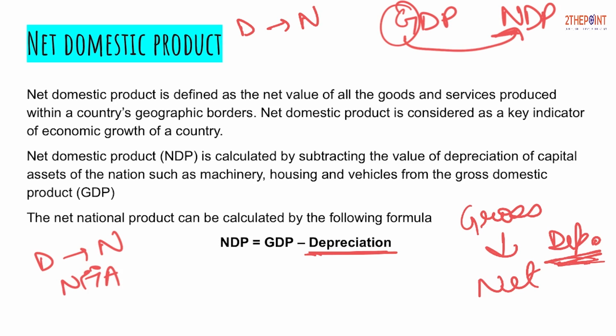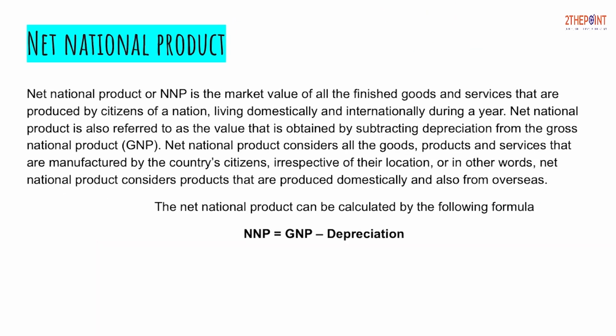Whenever we reduce depreciation from GDP, what do we get? NDP. Moving on to the next, which talks about what is net national product. In the previous slide, what we calculated? NDP. How did we do that? From GDP minus depreciation. I told you from gross to net, that is NDP.